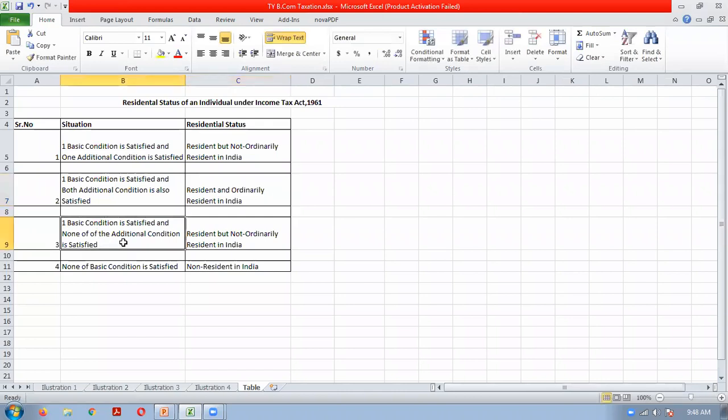One basic condition and none of the additional conditions: resident but not ordinarily resident in India. And none of the basic conditions: non-resident in India. So these four situations can come, and accordingly you can give the answer based on this table. Okay.